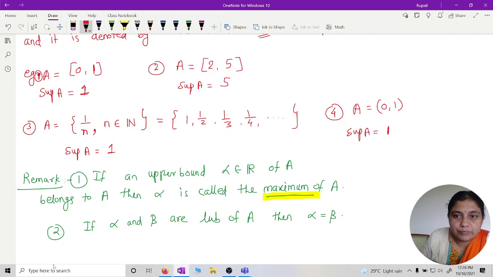So we can say that every maximum element is a supremum. Every maximum element is supremum, but every supremum is not maximum.